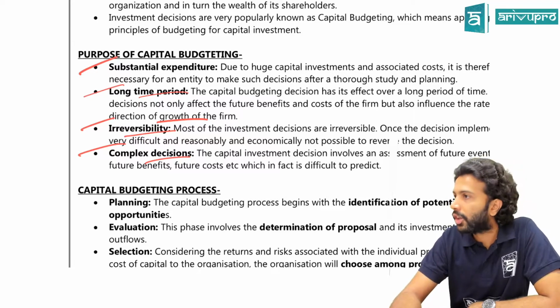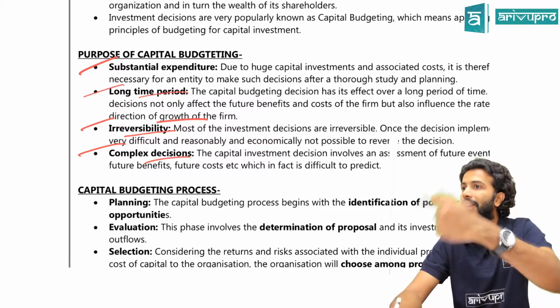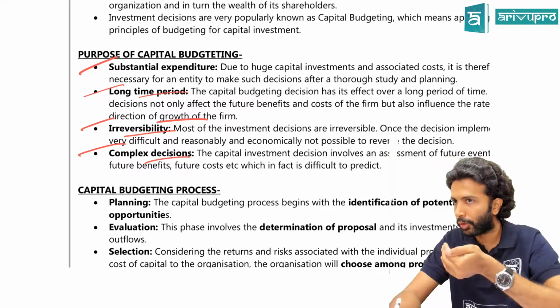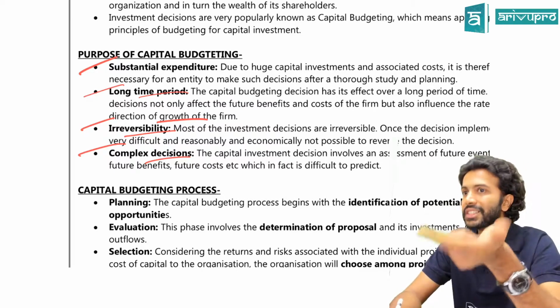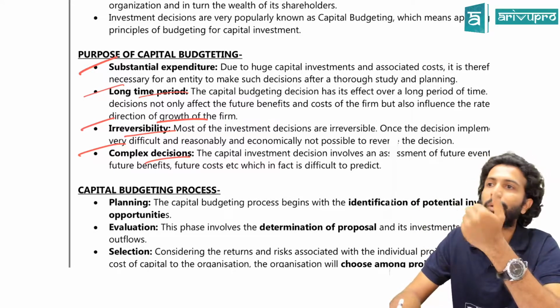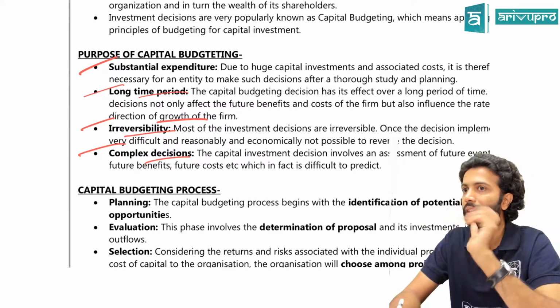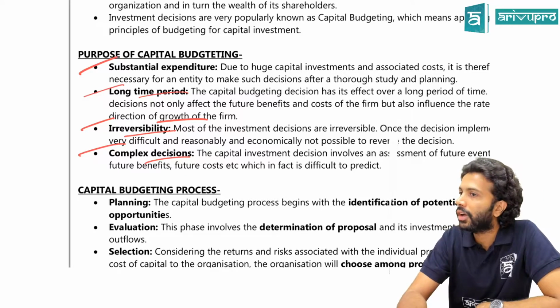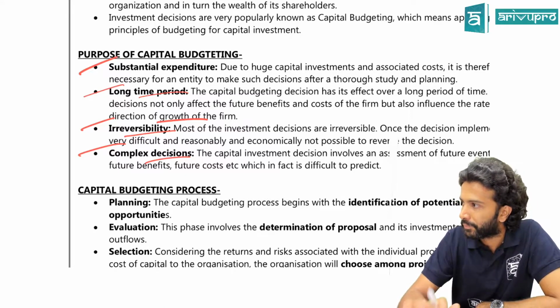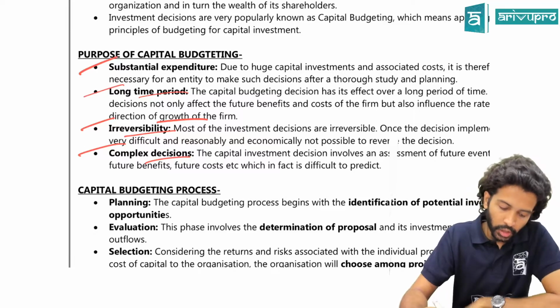Another one is your complex decision. Whether to buy a machinery or not, to analyze that, we have to analyze future events. How much inflows we're going to get, how much is going to be outflows, and so on. All of it you have to estimate. When you're estimating the future, can you be 100% sure? Is it a sure number? No. Hence, they say capital budgeting decisions are a little bit on the complex side. Is it okay? These are the importance of capital budgeting.